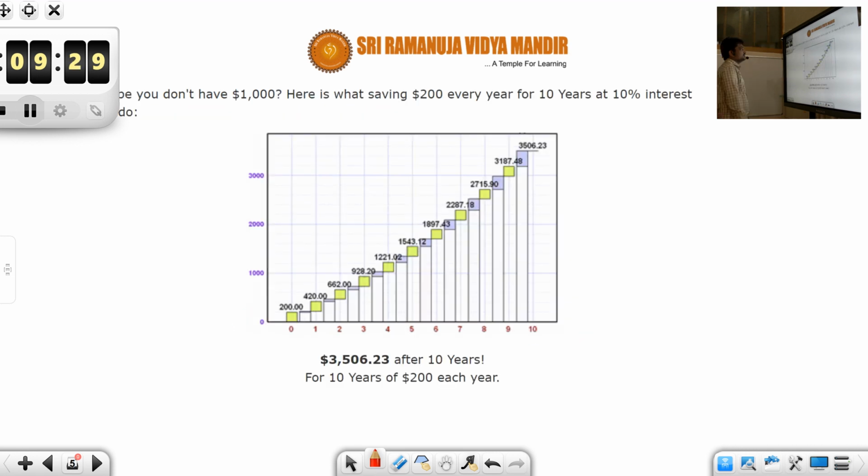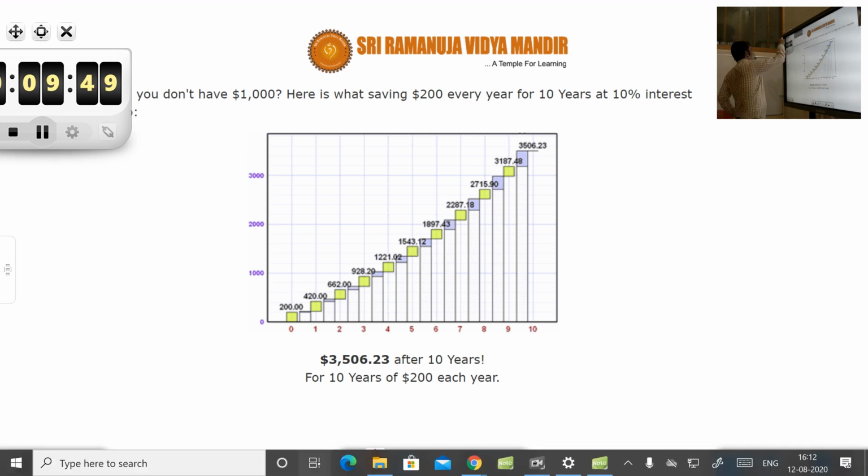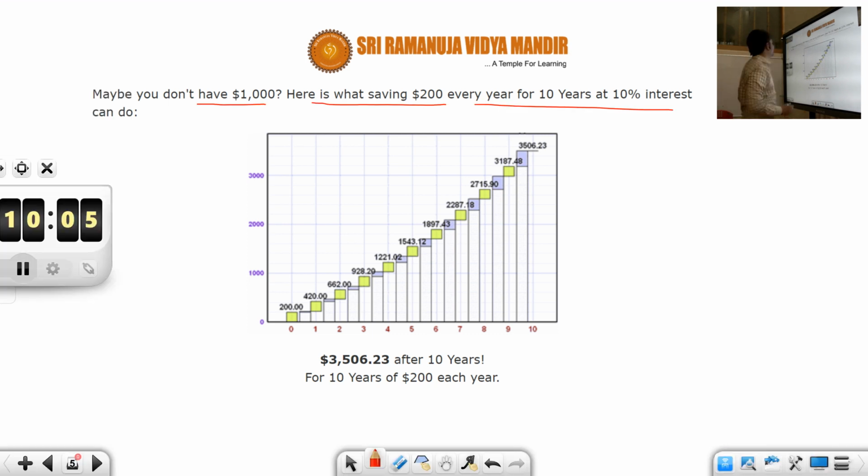So what if you don't have $1,000? Here is what saving $200 every year for 10 years at 10% interest can do. See, maybe you don't have $1,000. Then here is what saving $200 every year for 10 years at 10% interest can do.